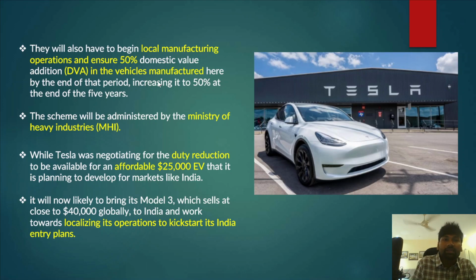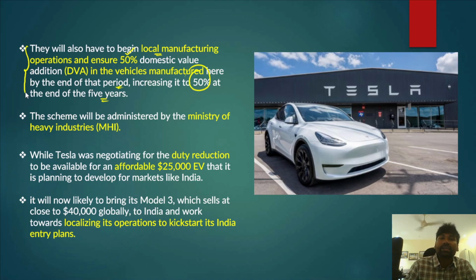Apart from that, they will also begin local manufacturing operations and ensure 50% of domestic value addition in the vehicles that are manufactured in India by the end of the period, increasing it to 50% at the end of every 5 years. So this is another condition that is being imposed by the government on the manufacturing of these electric vehicles.